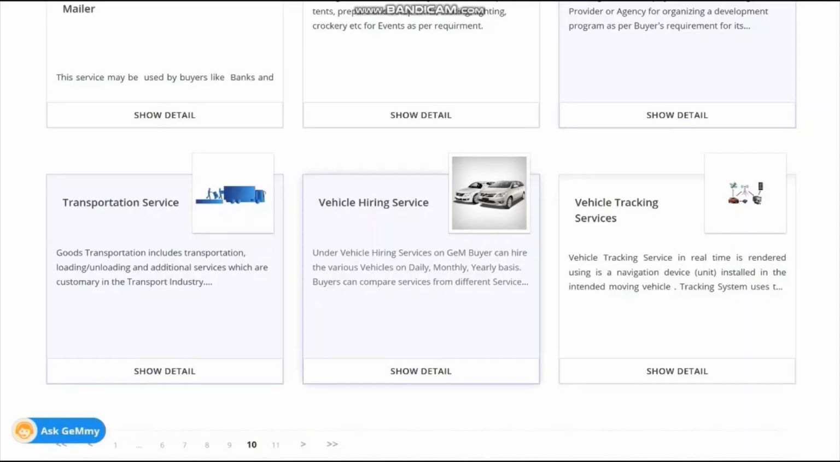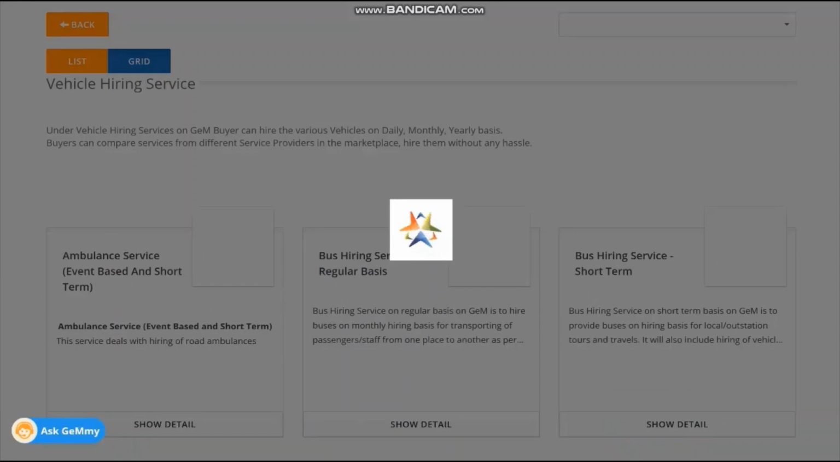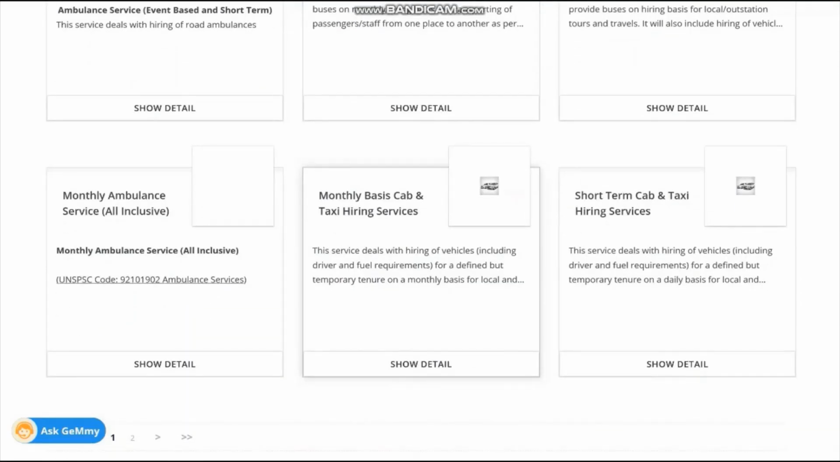Go to vehicle hiring service. You will find monthly basis cab and taxi hiring and short-term cab and taxi hiring services. For regular requirement, you should go for monthly basis cab and taxi hiring services.